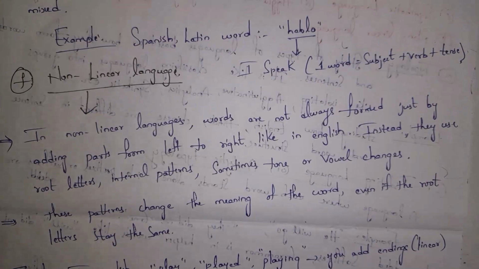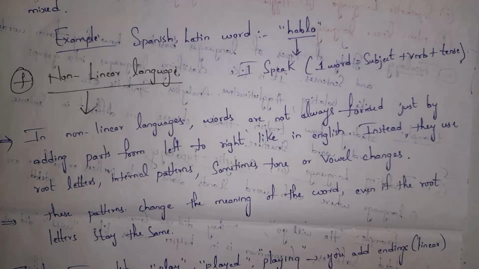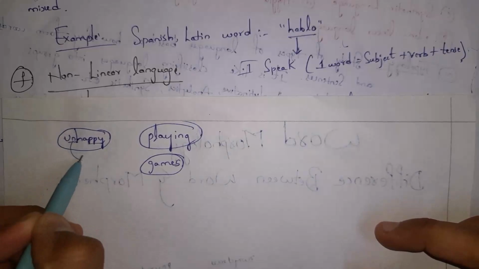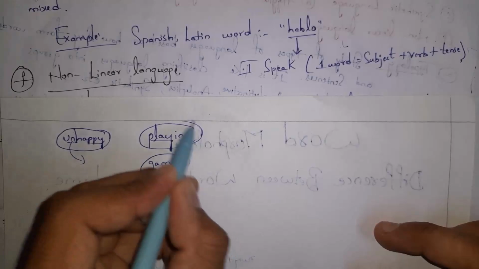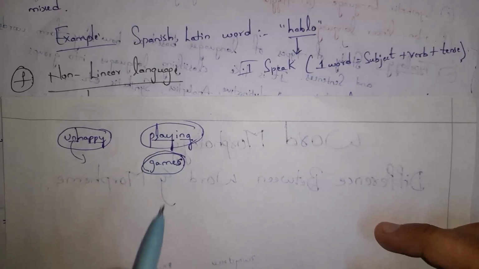Next, I will explain what is nonlinear language. In nonlinear language, words are not always formed just by adding parts from left to right, like in English. Normally, in the English language, most of the words are formed just by adding parts from left to right. For example, if you consider "happy", I add "un" before, which forms "unhappy". If you consider "play", at last I add "ing", which forms "playing". If you consider "game", at last I add "s", which forms "games". So in English, most of the words are formed just by adding parts from left to right.